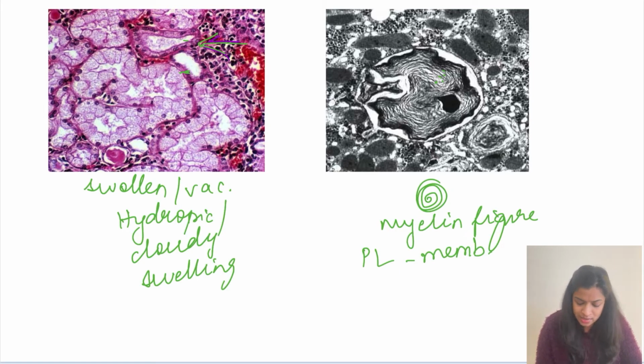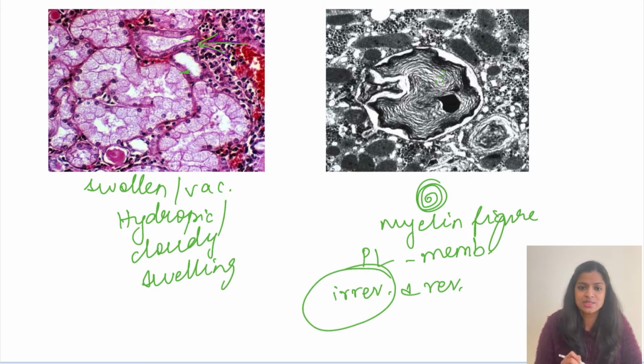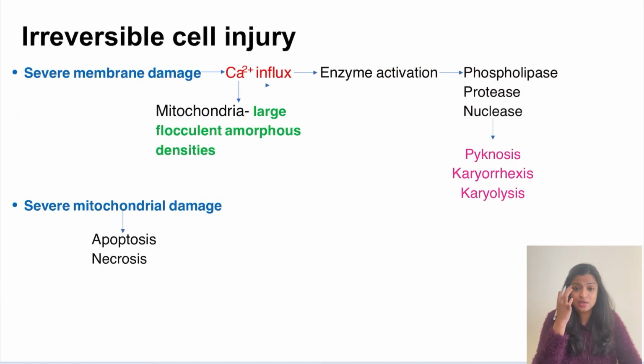And these are characteristically present both in irreversible and reversible cell injury, but the number of which is more in the irreversible injury. So moving on to irreversible cell injury. The characteristic features of irreversible cell injury is two M's. Remember both the M's, membrane and mitochondria. These both will be damaged in an irreversible cell injury. So membrane and mitochondria damage, that will result in an irreversible cell injury.